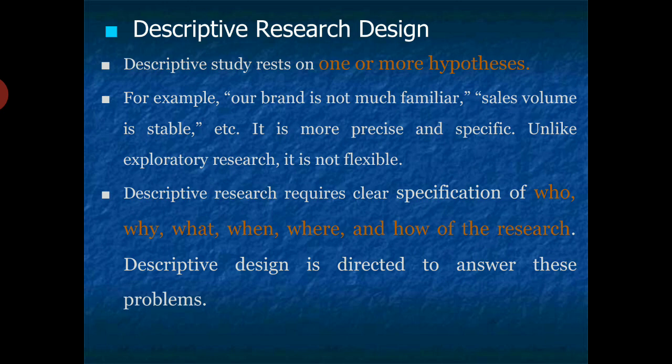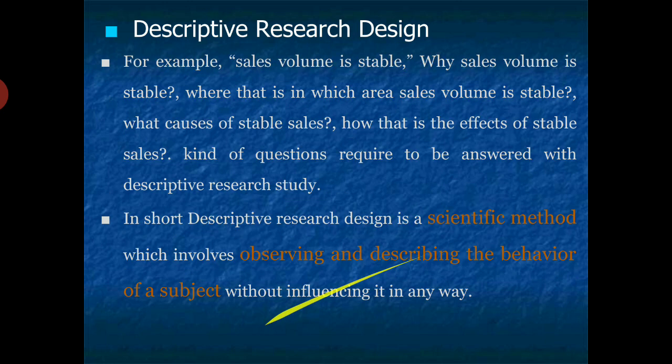So again, students, descriptive research requires clear specification of who, why, what, when, where and how of the research, which is directed to answer the problems and their possible solutions. Now again, for example, if the sales volume is stable: why is the sales volume stable, where, that is, in which area the sales is stable, what are the causes of the stable sales, and how, that is, the effect of stable sales on other products or maybe on the organization in its profitability and sales.